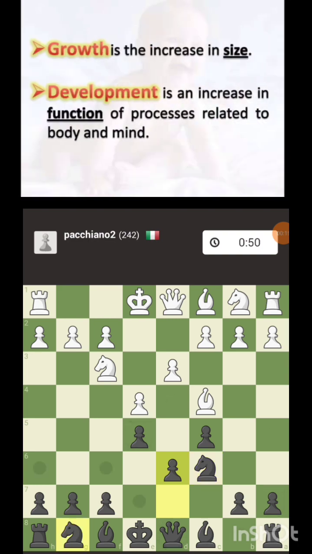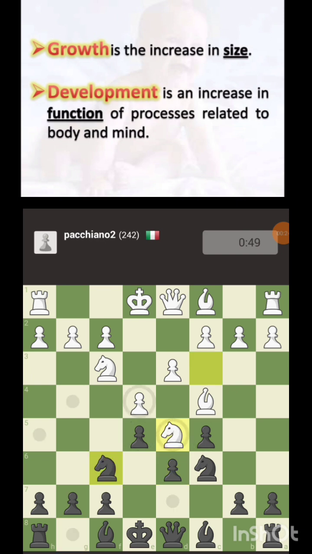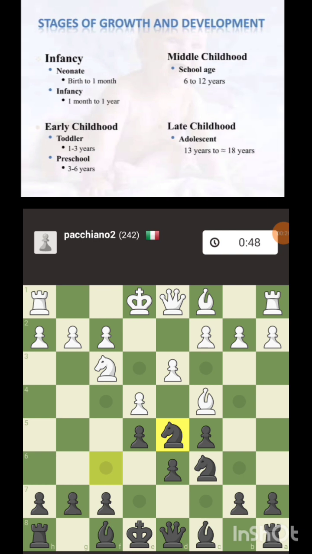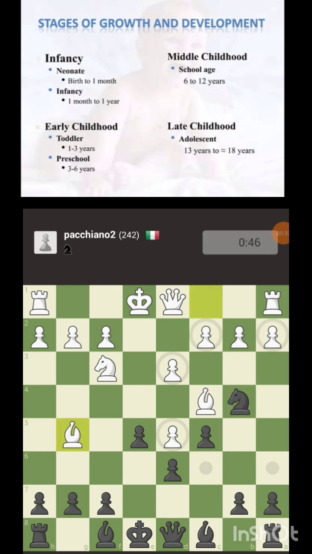Okay, so what is growth? Basically in pediatrics, growth is increasing in size. Development is increasing the function of the body and the mind of a child. There are several stages of growth: infancy, early childhood, middle childhood, and late childhood. Infancy is divided into two parts: neonatal, which is from birth to 1 month, and infancy, which is from 1 month to 1 year.